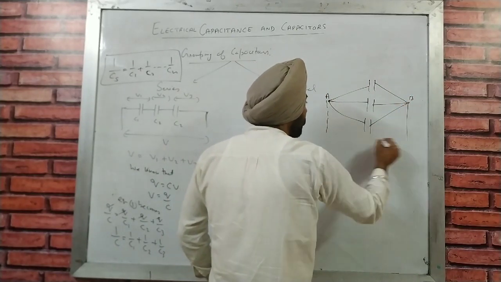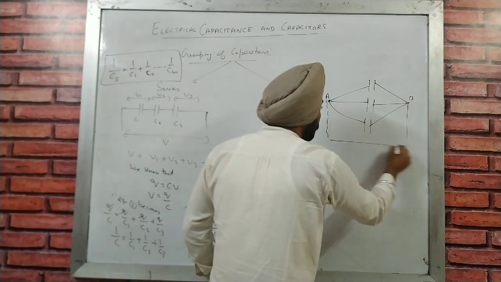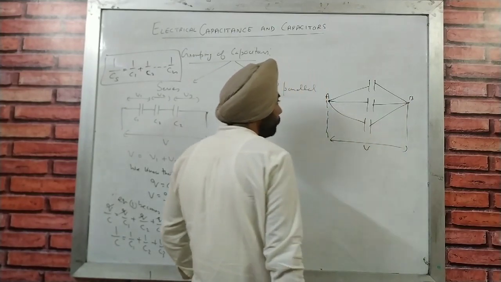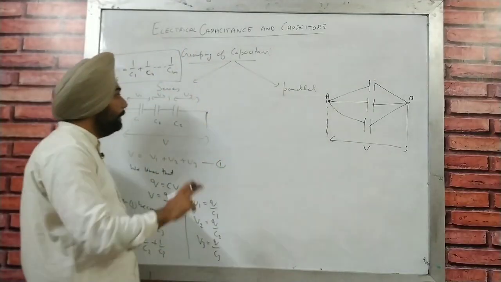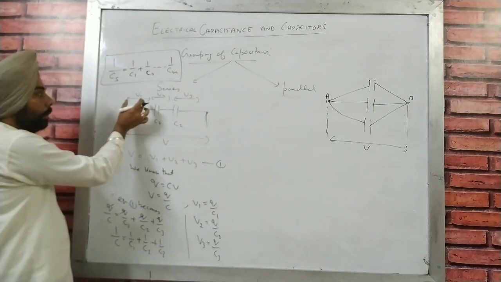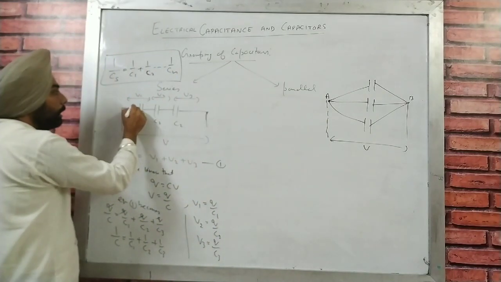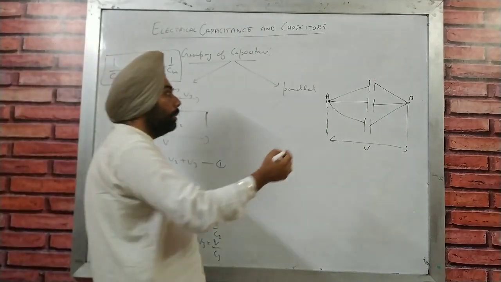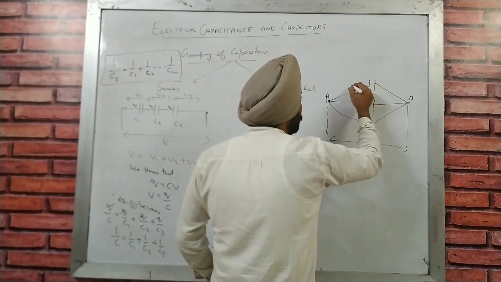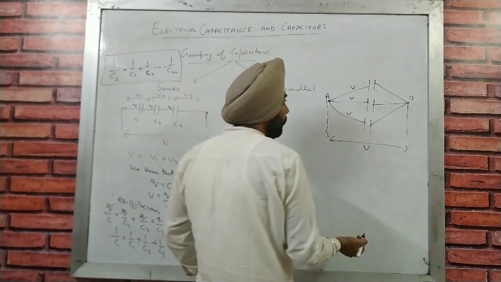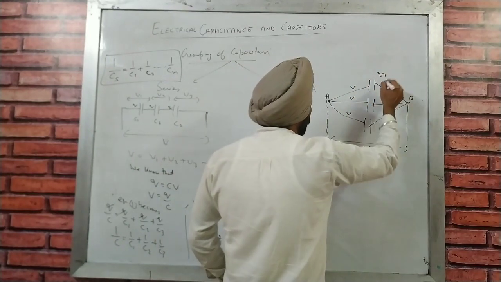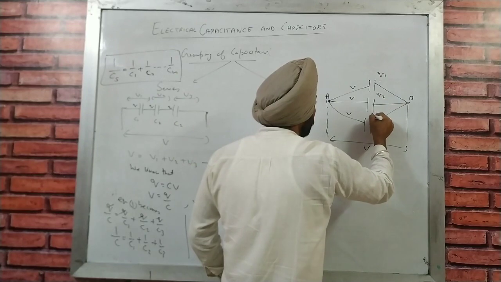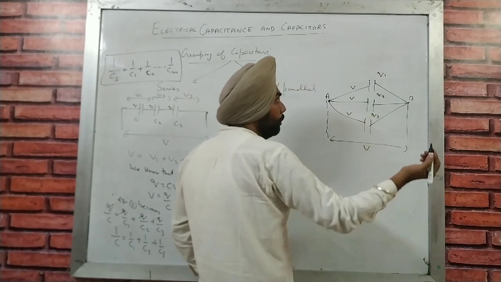Let's say that potential is V. Always remember that in series combination the potential is going to vary and the charge remains constant, and in parallel combination the potential is always going to be the same, but the charge is going to vary, Q1, Q2, Q3 as well.